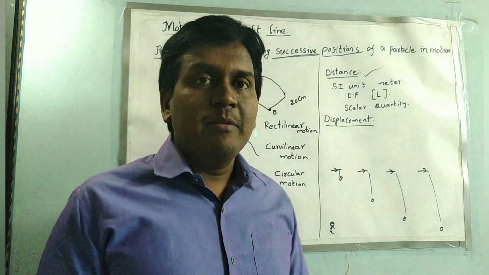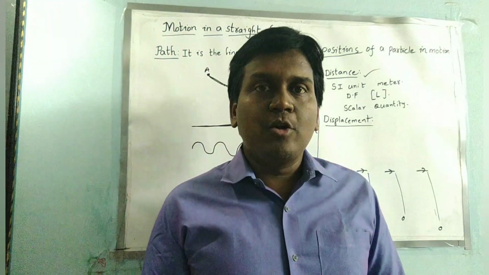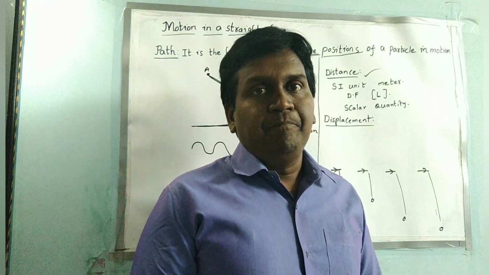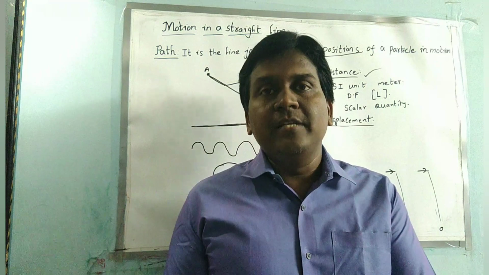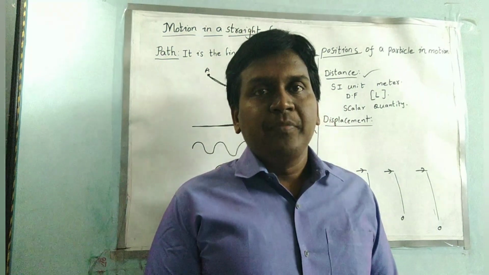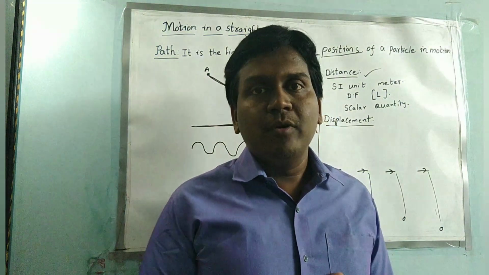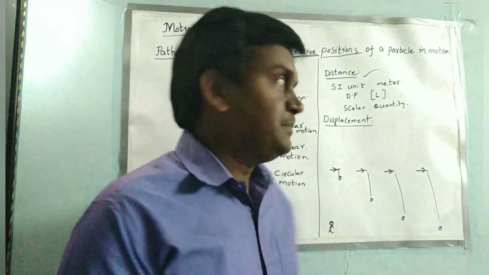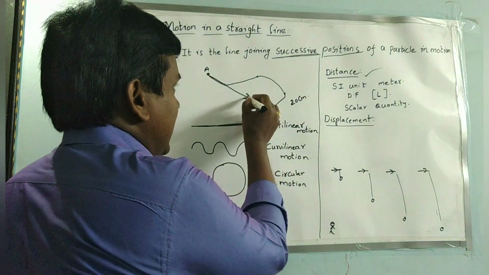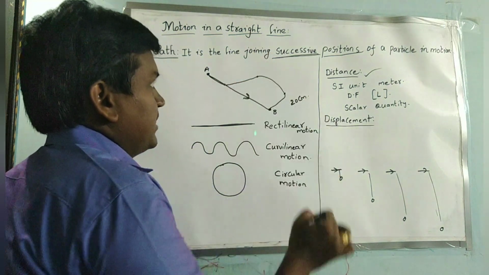So displacement can be defined like this: it is the shortest path or line joining the initial and final point, irrespective of the shape of the path. Here we won't consider the shape of the path, but displacement has a specified direction.